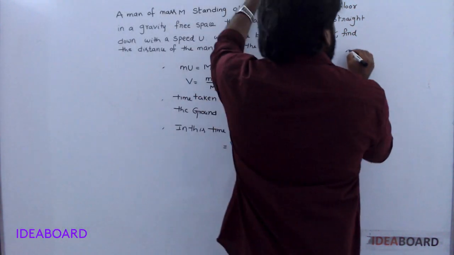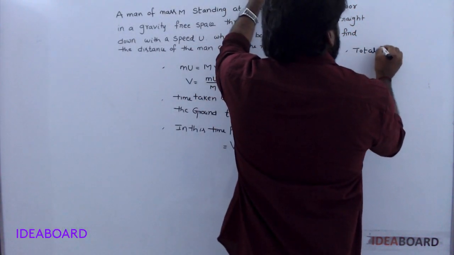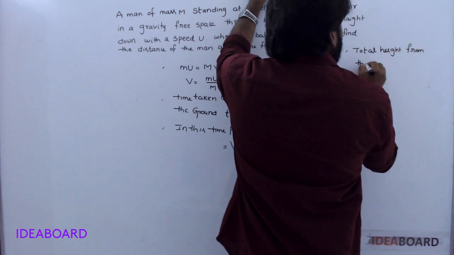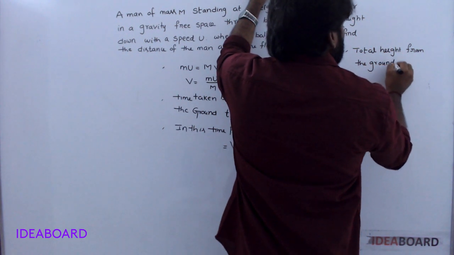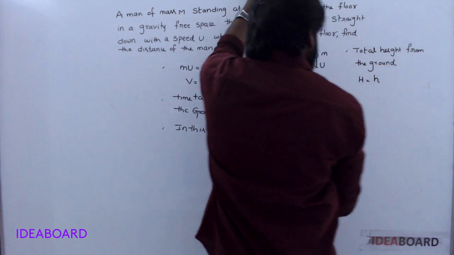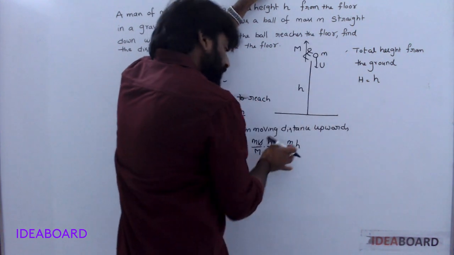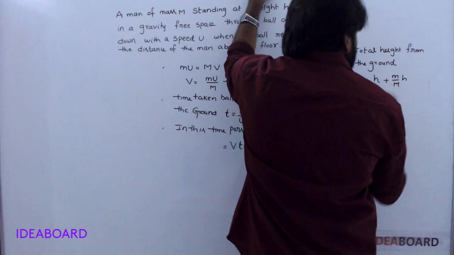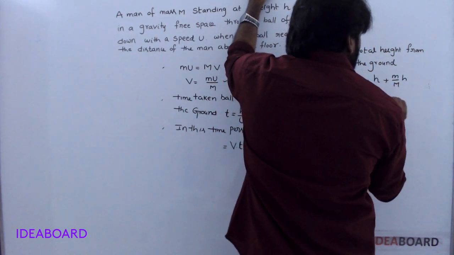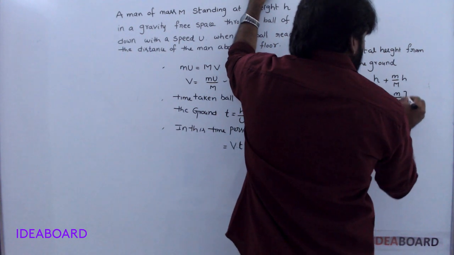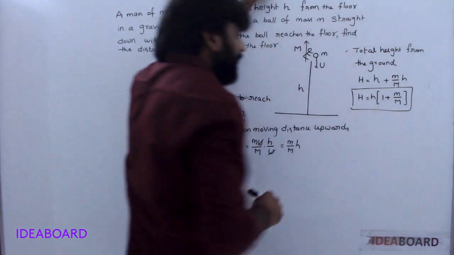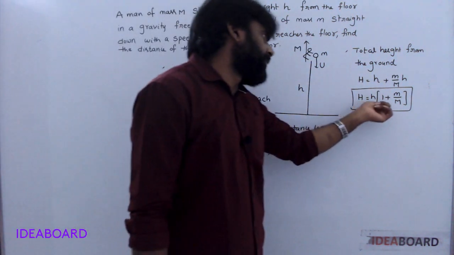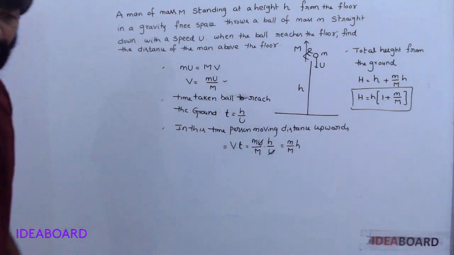Now the total height from the ground, H, is equal to, already this height h, plus the distance the person travels, small m by capital M times h. So H is h plus small m by capital M times h. h is common: h times (1 plus small m by capital M). That's all. What is the requirement? The distance of the man above the floor. Here the total distance is equal to this one. Understood? Okay.